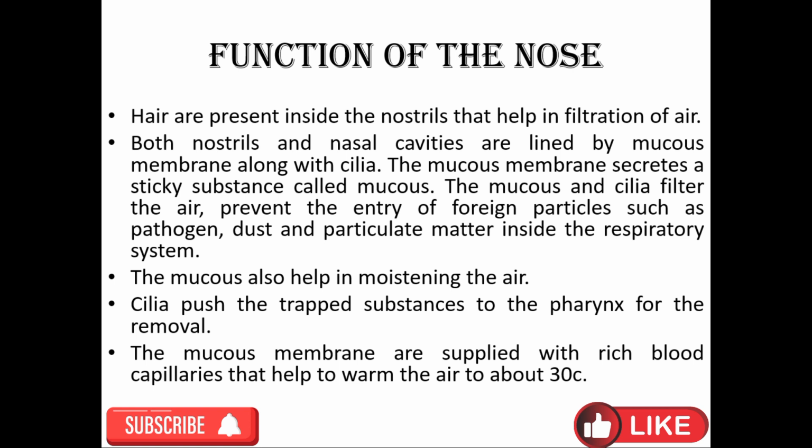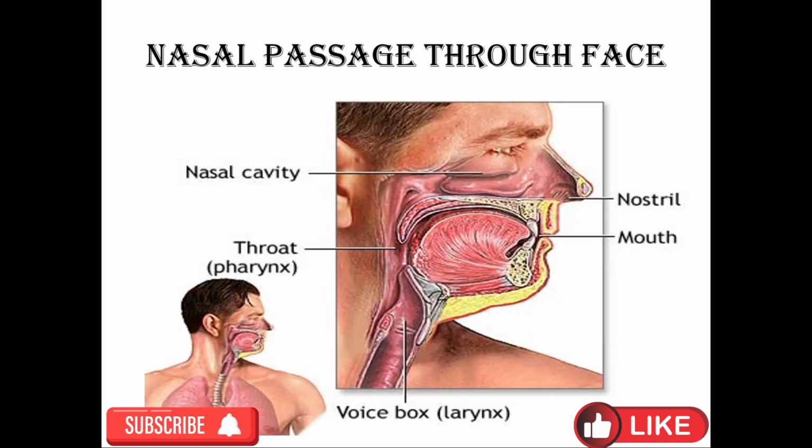The mucus and cilia filter the air, preventing the entry of foreign particles or foreign bodies such as pathogens, dust, particulate matter, or any type of material present in the air into the respiratory system. The mucus also helps in moistening the air. Cilia push the trapped substance to the pharynx for removal. Remember that approximately 1 cup of sputum is produced throughout the respiratory system. The mucous membranes are supplied with rich blood capillaries that help to warm the air to about 30 degrees centigrade. These are the whole functions of the nose.